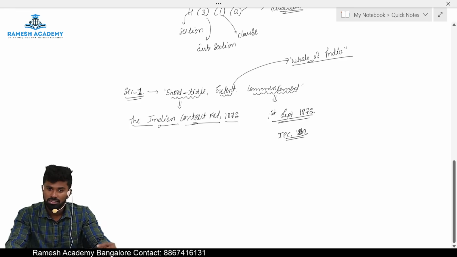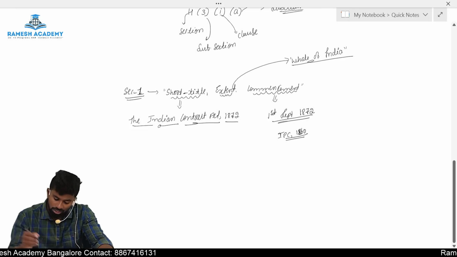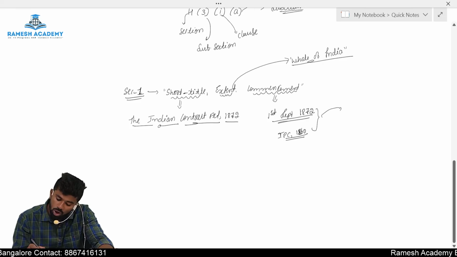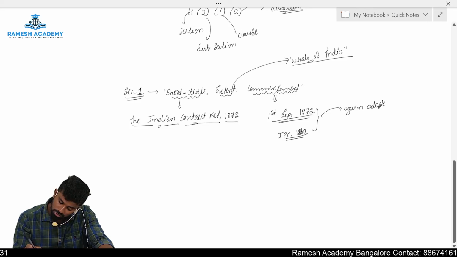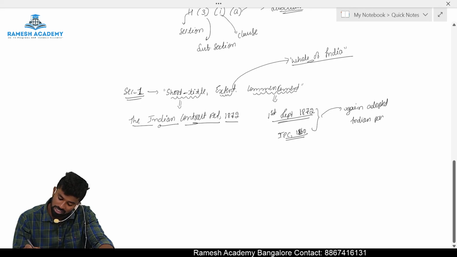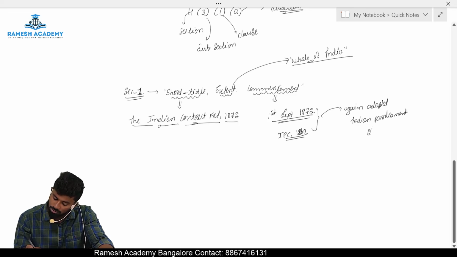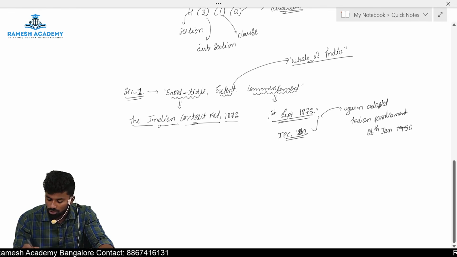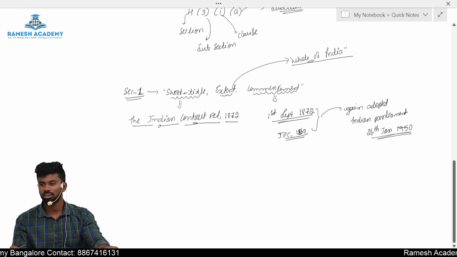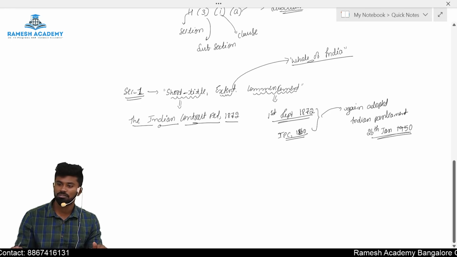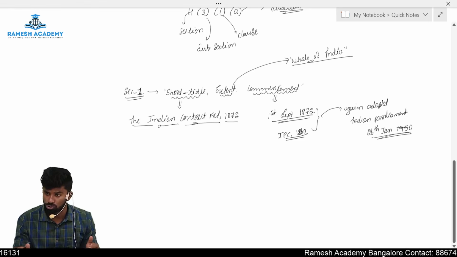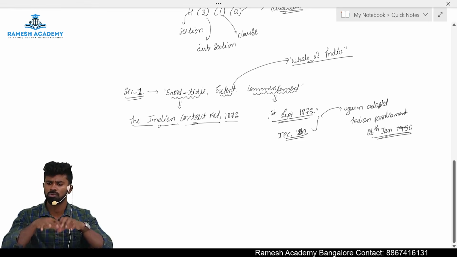Yes, it is a law made by the British, but these laws were again adopted or passed where? In the Indian Parliament. Which Parliament? Indian Parliament. Sir, when, sir? In the year after 26th of January 1950. So we got the Constitution of India in which year? 26th of January 1950.